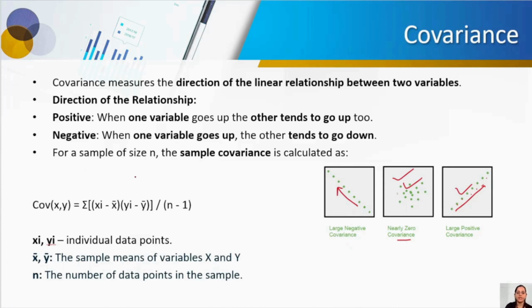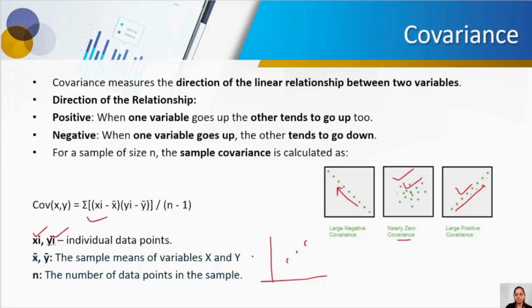And how are we calculating it for a sample size of n? This is your formula, guys. Again, you don't have to remember the formula, but understand what exactly is happening and how it is calculated. Suppose you have xi and yi, the individual data points. Why do we say xi and yi? Because consider that one value is here, another value is here, another value is here.